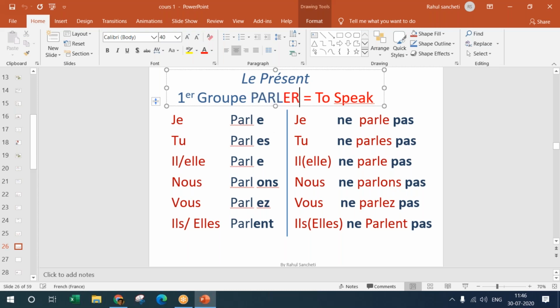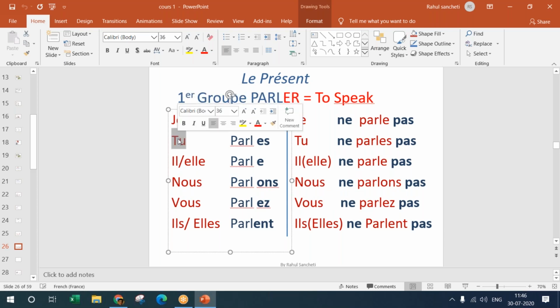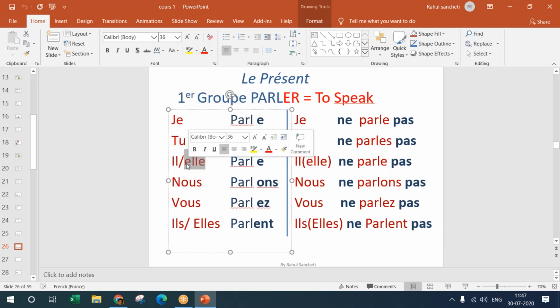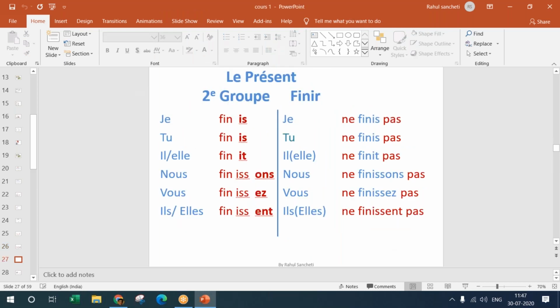We remove the er and then place e, es, ons, ez, and ent based on the person. Je is I here, tu is you, il is he or she, nous, vous, ils and elles. These are they. So similar way in ir ending verbs.